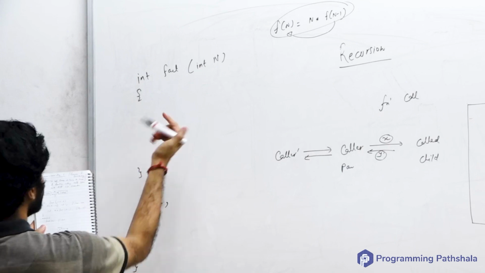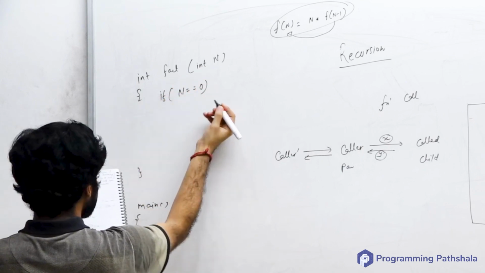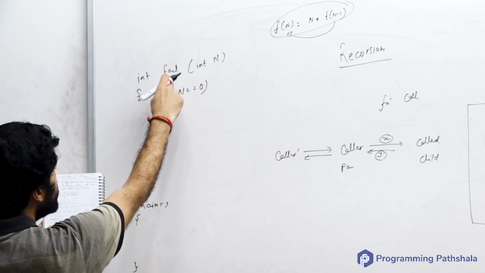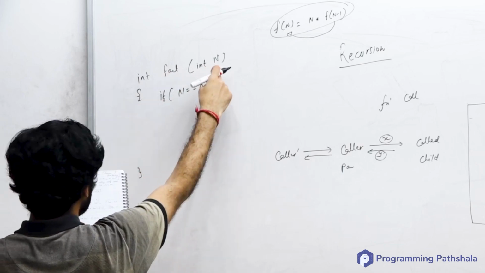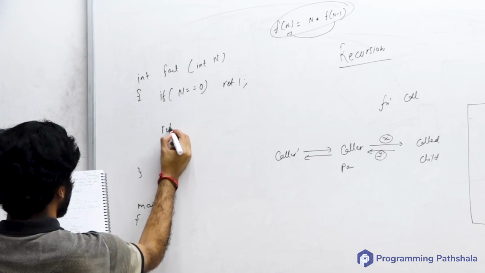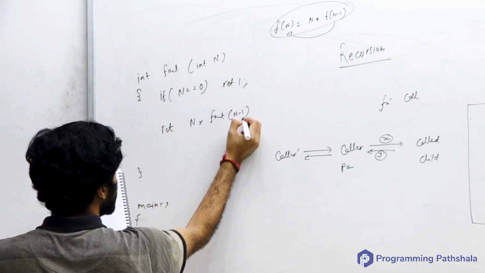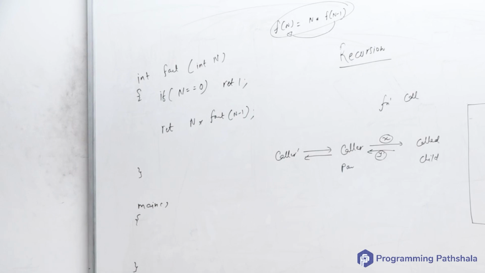So what will be my termination condition in this case? If at any point of time my n is 0, I should be returning fact of 0. And what is factorial of 0? That is 1. Otherwise, I am free to return n multiplied by fact of n minus 1, okay. So this is the way the code for factorial is written.